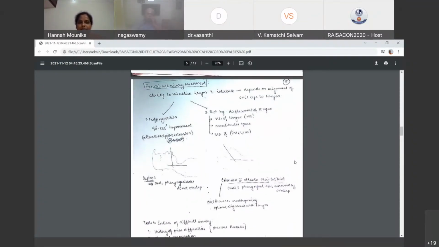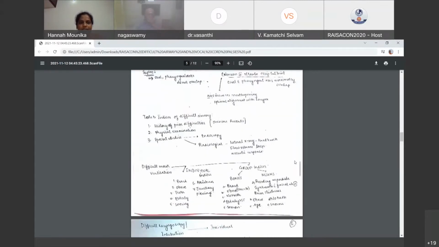And other than sniffing position, the rest will be done by displacement of tongue, which depends on factors like size of tongue, mandibular space, and Mallampati. And now we come to tests and indices of difficult airway. Here we have to look into issues like first, history of prior difficulties based on previous records. Second one, physical examination. Third one, special studies like endoscopy, radiological, and advanced studies.